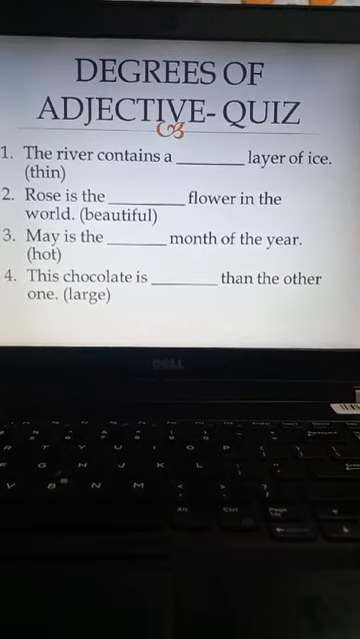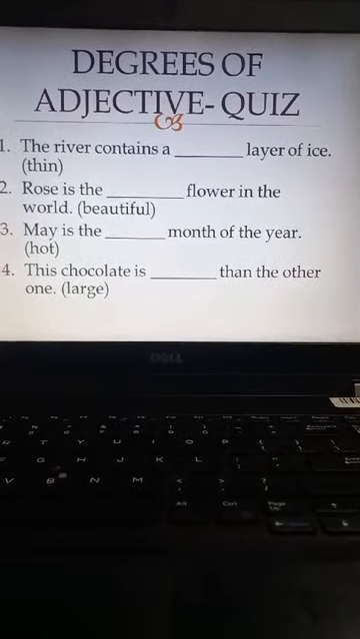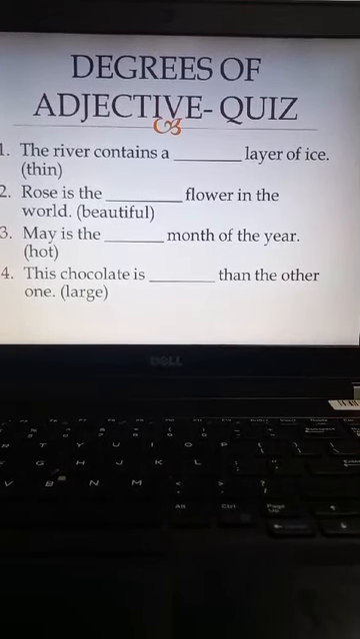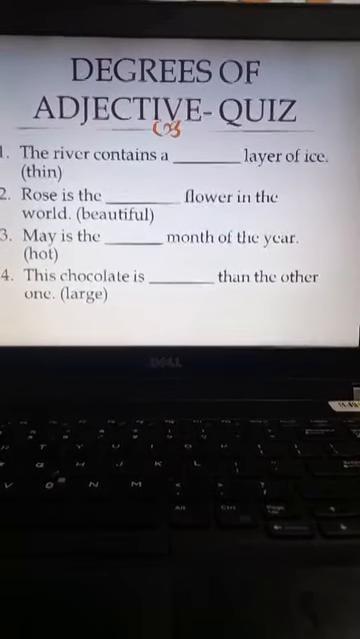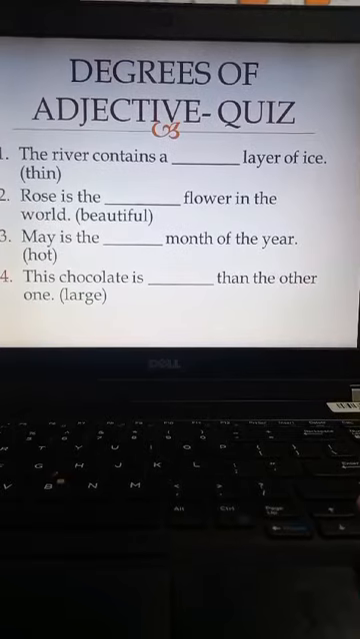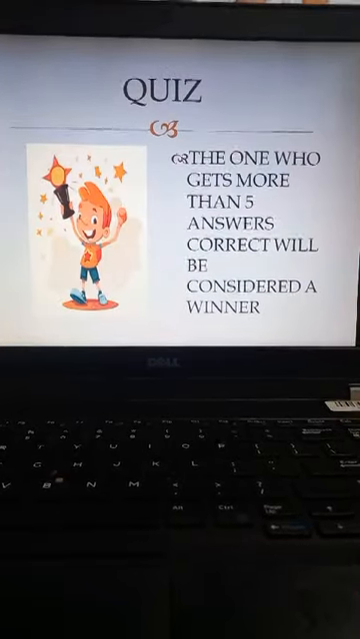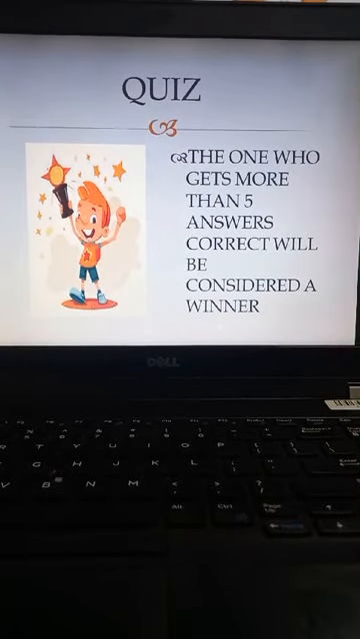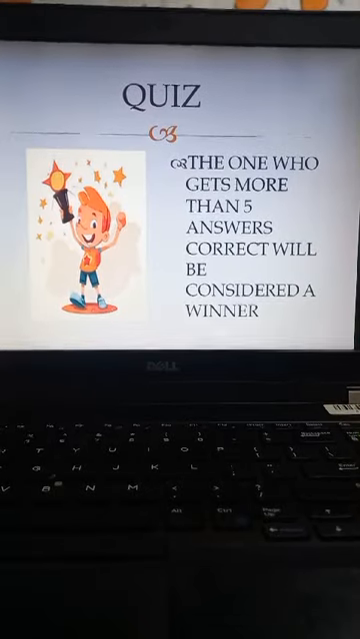superlative degree. So we have this quiz in which you have to choose which kind of degree will be used in the blank space depending upon the sentence. Obviously, either it is a positive degree, a comparative degree, or a superlative degree. So these are the 7 sentences that you have to solve, and the winner who will get more than 5 answers correct will be considered a winner, and obviously will be given a certificate at the end of vacation.